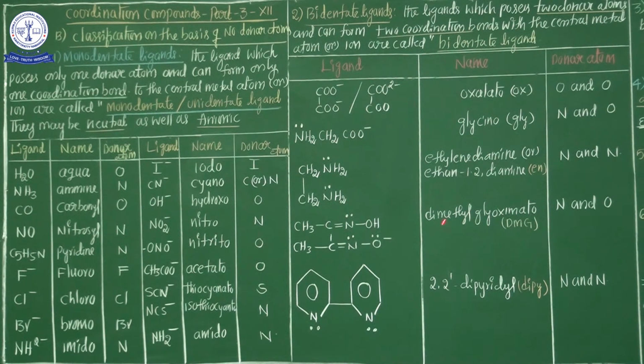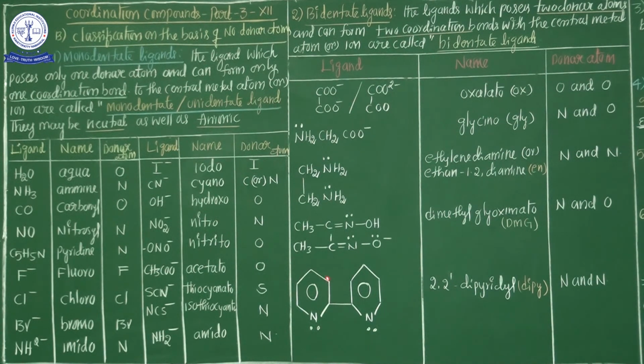Dimethyl glyoximato. Here N and O are the donor atoms: nitrogen and oxygen from the dimethyl glyoximato.